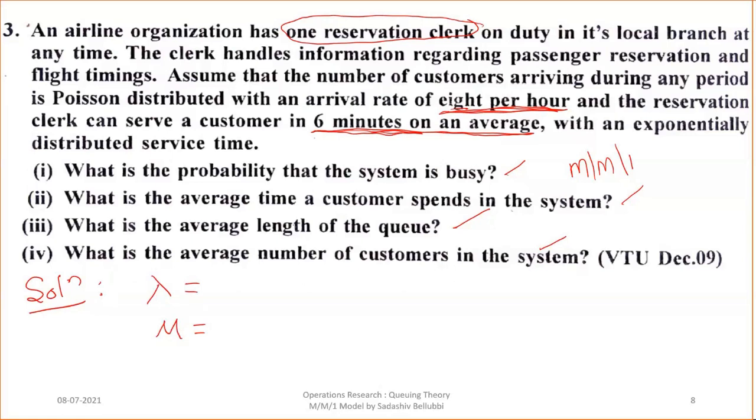What is the arrival rate? Here they have given 8 customers per hour. In the previous session also I told you that you need to write the answers per unit time, and usually we consider time with respect to the hour. So in 1 hour, how many customers are arriving? 8. So the lambda value is 8 per hour.